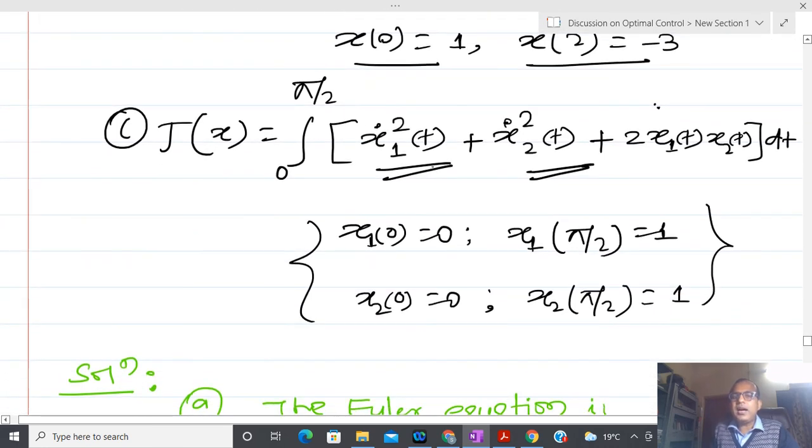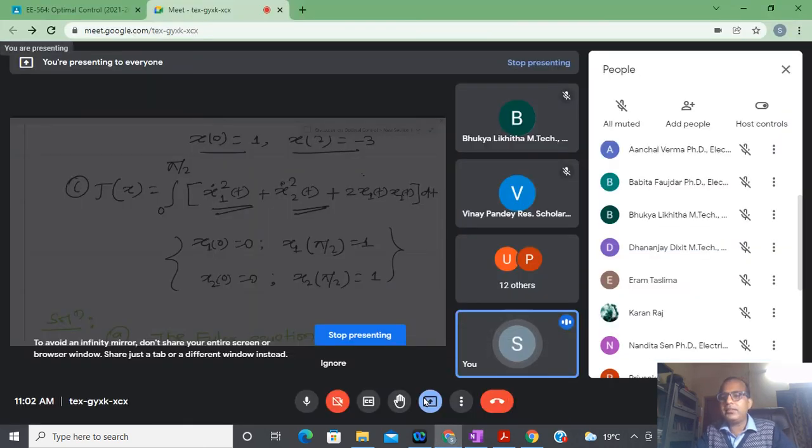But in C, this contains x1 dot and x2 dot, so I have two variables, so two Lagrange equations come into the picture, and after that you have to solve them simultaneously. So the process involves a lot of calculation. Now I am going to come to some questions, and after that I will end this lecture. So Litika, could you please tell me, if J(x) contains three different variables x1, x2 and x3, then how many Lagrangian equations do I have to solve?